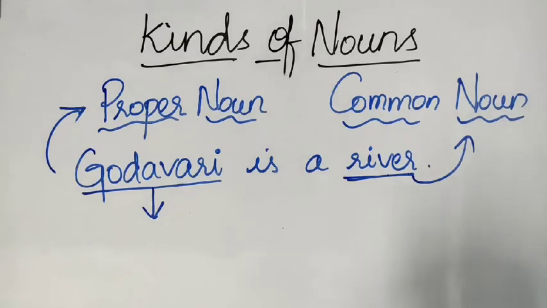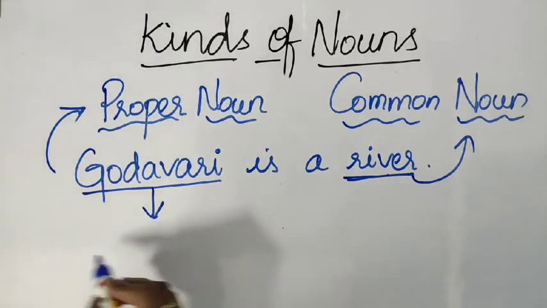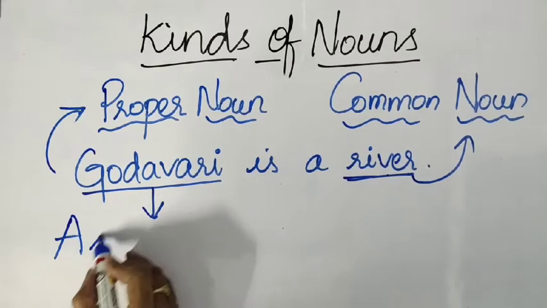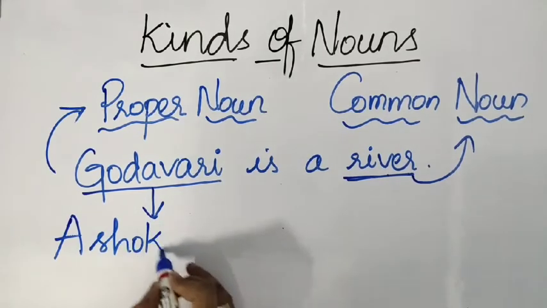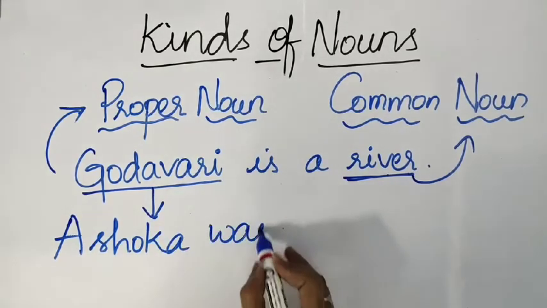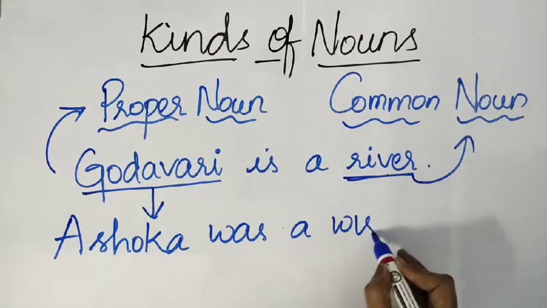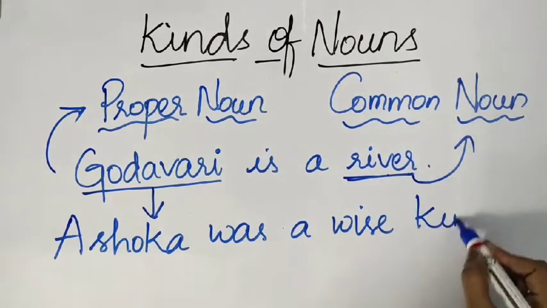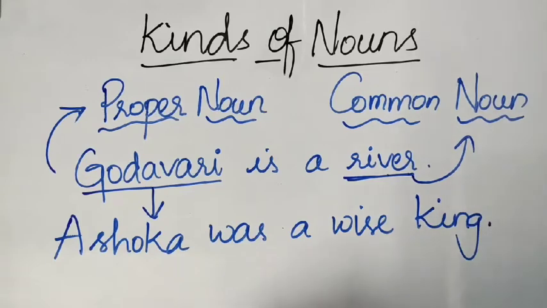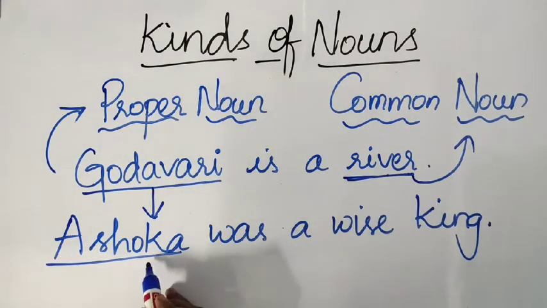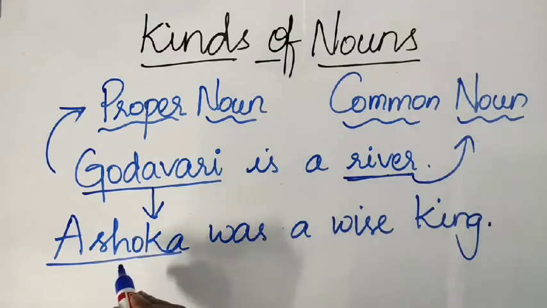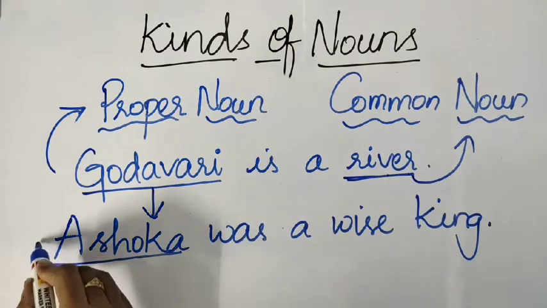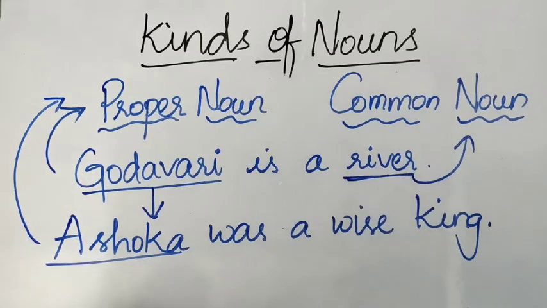Okay, let's take another example. Ashoka was a wise king. Understand this. Ashoka was a wise king. Here, a particular name of a king is there. The particular name of a king, Ashoka. So, Ashoka, the name of a particular king, is a proper noun.